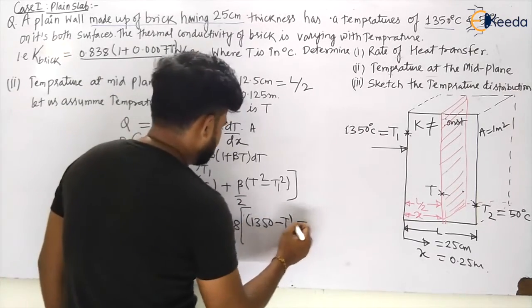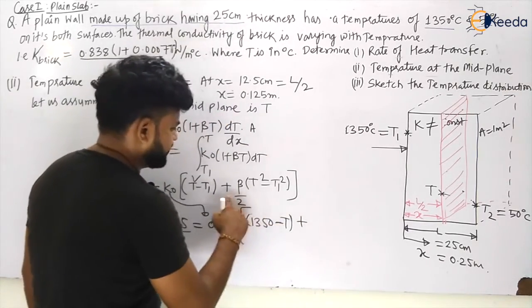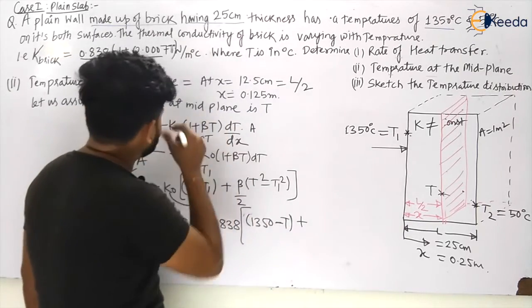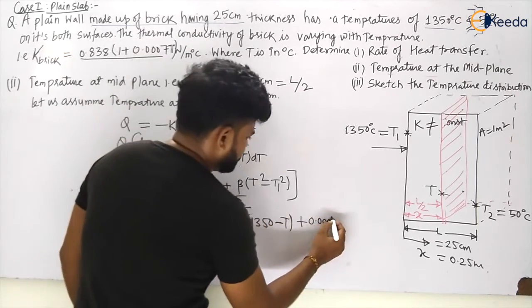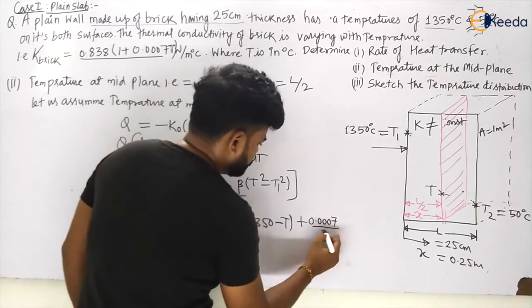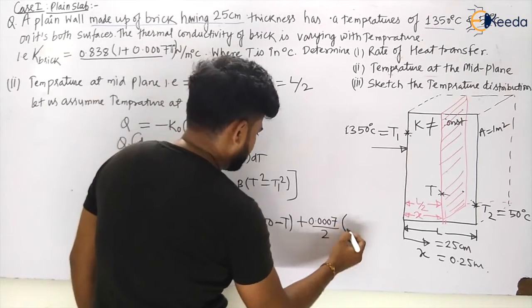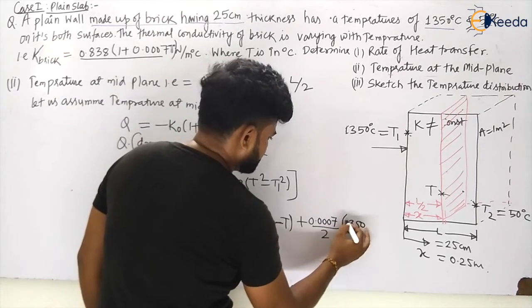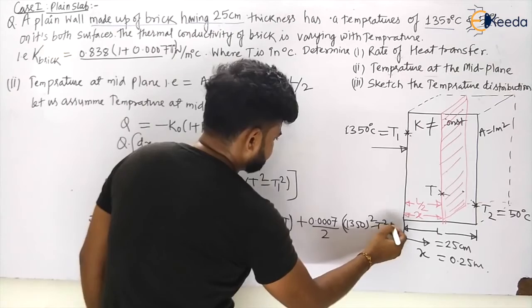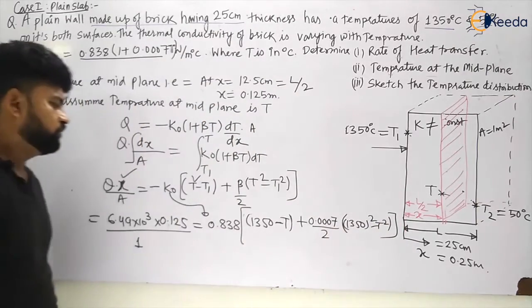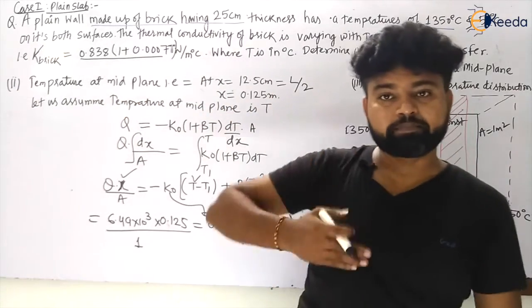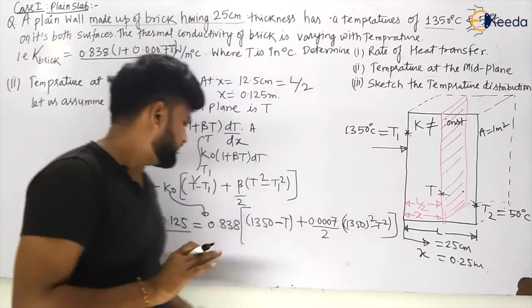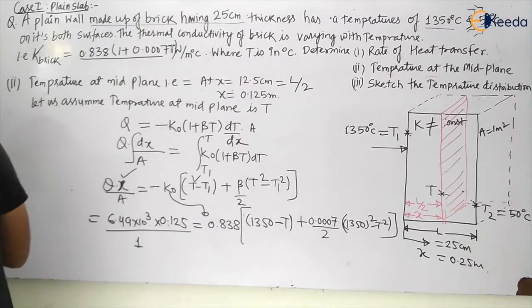Now plus, I am taking minus inside, plus I will take here beta by 2. What is beta? 0.007, okay, 7 divided by 2, and again I am taking minus this side, means 1350 square minus t square. So this will be a value. Solving this equation, we can easily calculate the temperature at the mid plane or at any section if you are changing the x.